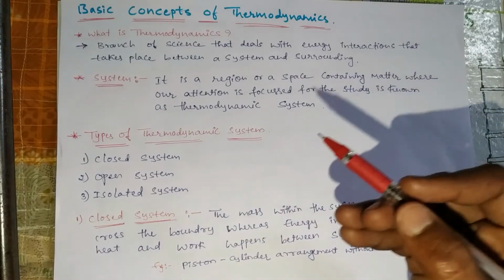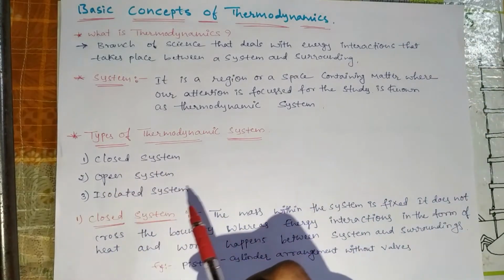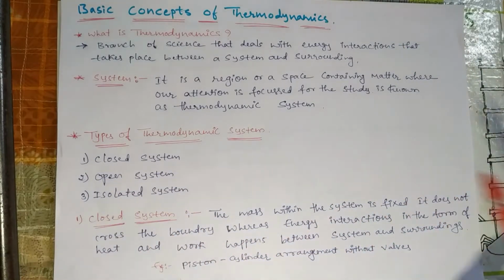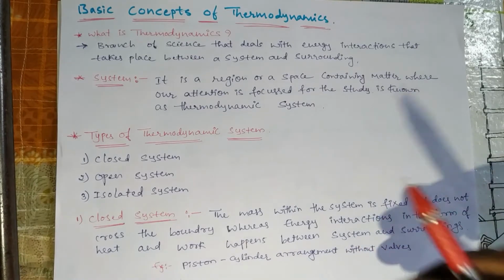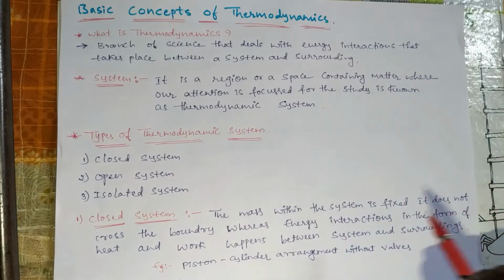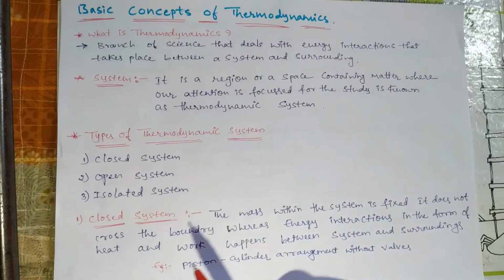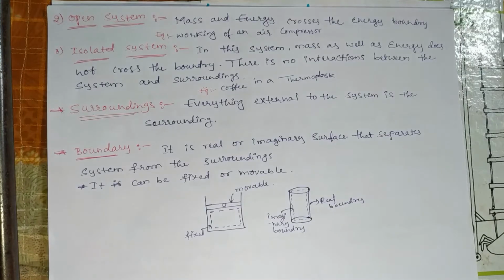In that system we divide three types. First one closed system, second one open system, third one isolated system. First, closed system. What is a closed system? The mass within the system is fixed and does not cross the boundary, whereas energy interaction in the form of heat and work happens between system and surrounding. It does not cross any boundary of the system. That's why it is called closed system. The example for closed system is a piston cylinder arrangement without walls.